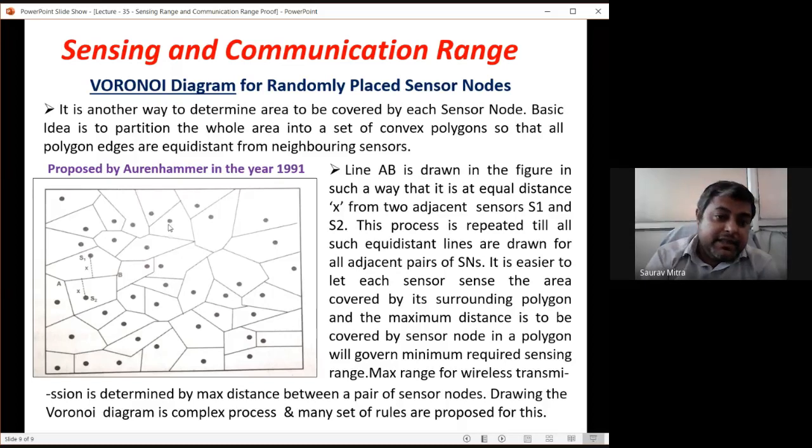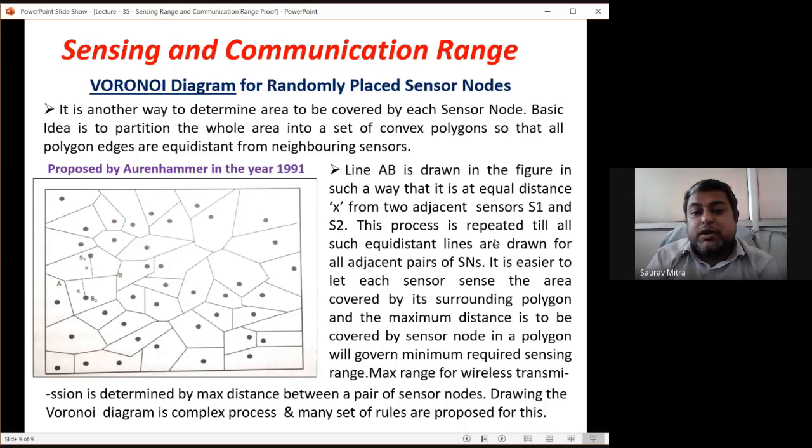So at this side the polygon will have a bigger area, whereas at this point towards the center region, the number of sensor counts is very high. That means the polygon or area to be watched by every sensor node in this area will become very small, because automatically during deployment, the number of sensor nodes that have randomly come to this area has become a large number.